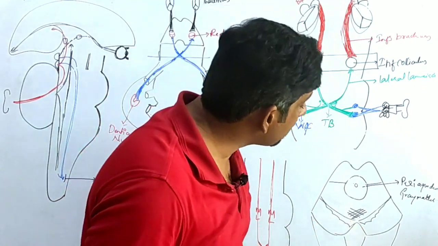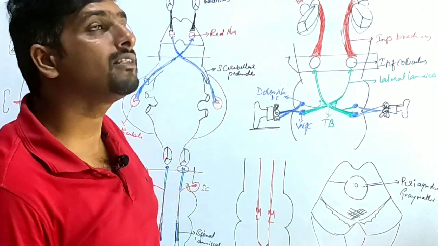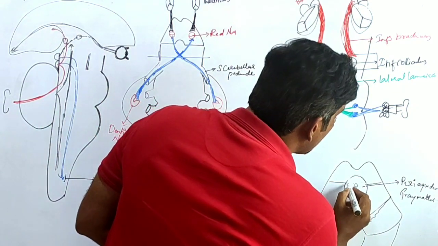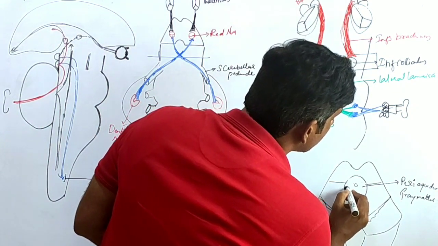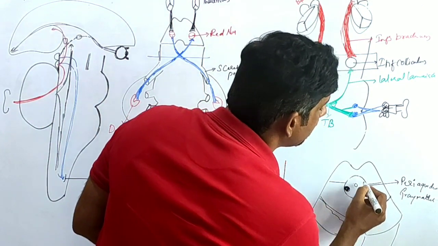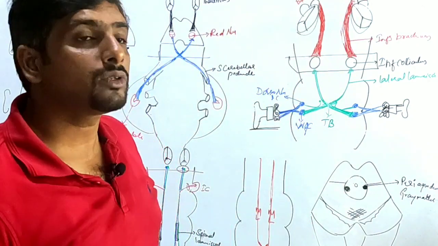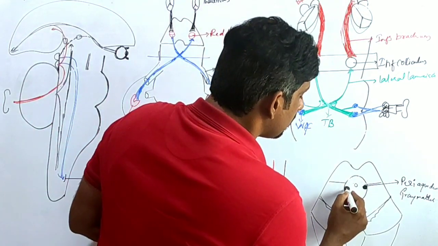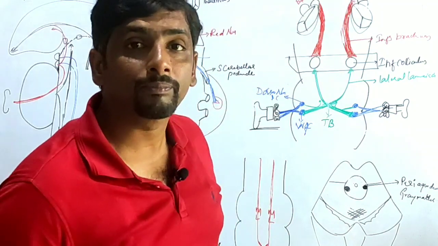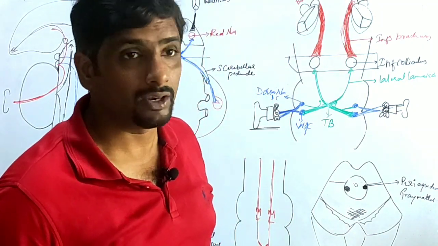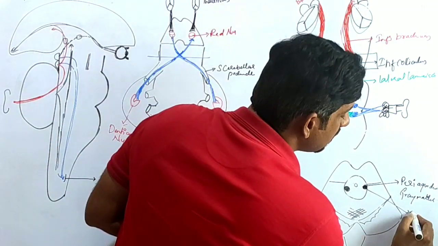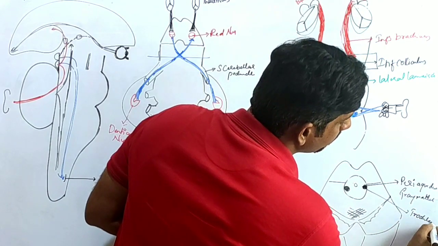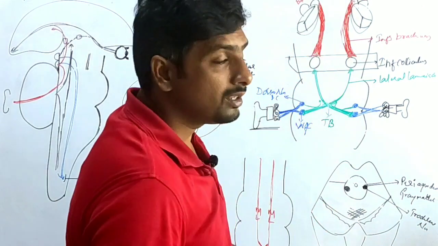For example, at the inferior level, we will have two nuclei here on the lateral aspect of the periaqueductal gray, related with the trochlear nerve. They are called the trochlear nucleus, right?